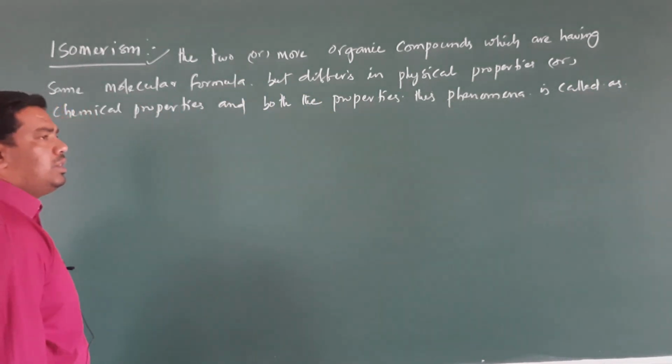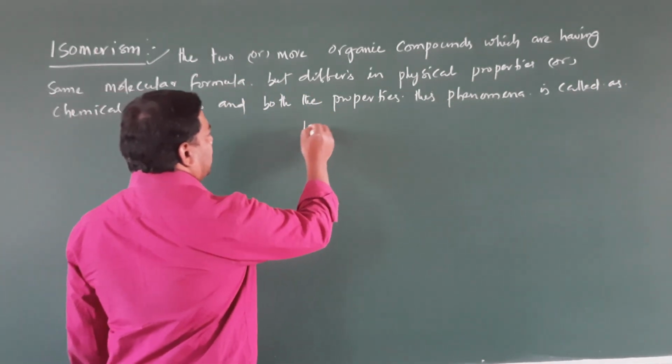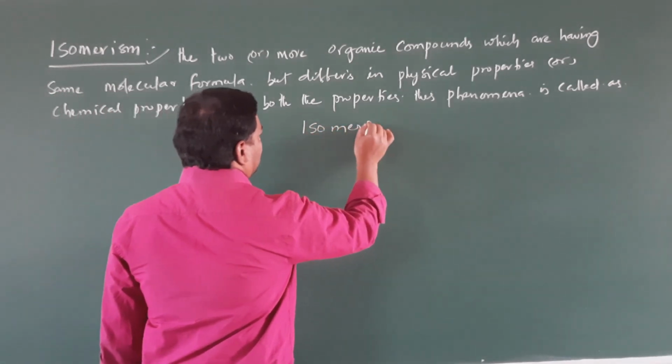Clear, student? Right. So isomerism is classified into two types.